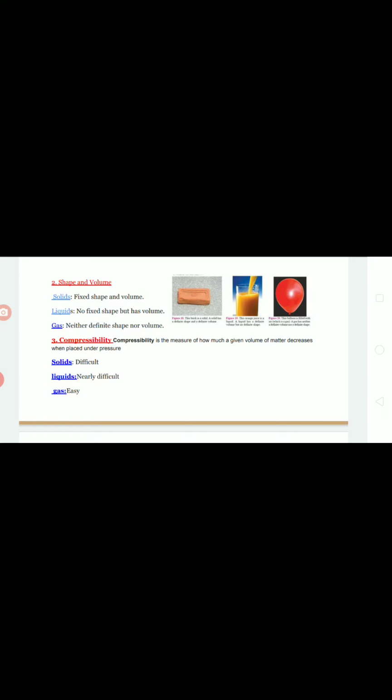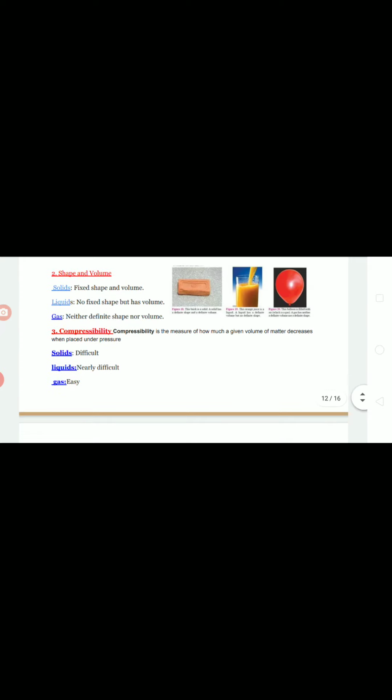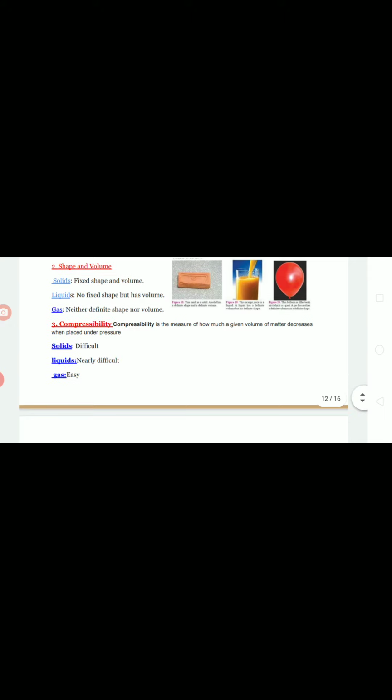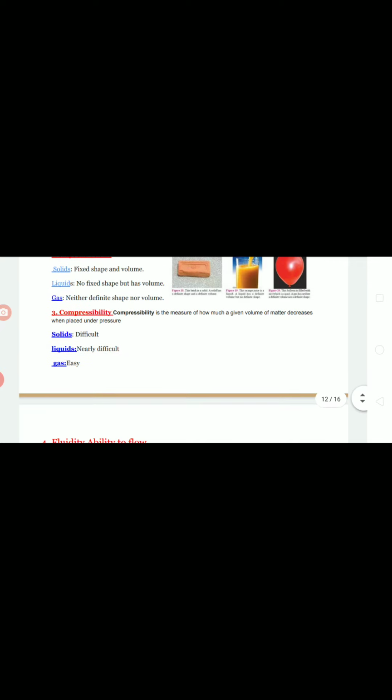You can see an example, the gas filled in LPG, liquefied petroleum gas. It is a gas used for our cooking purpose. Inside the cylinder, we use a gas. It is compressed at a high pressure such that the gas converts to liquid. The gas is highly compressed. So compressibility is easy for gases, medium for liquids, but not easy for solids.